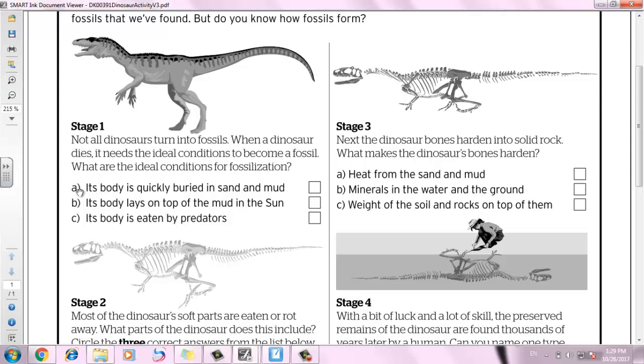It is going to be 1. A. Its body must be quickly buried in sand and mud, so it decays by microorganisms, worms and insects, and then the sand and mud press the body, and the water gets out of the bones, so mud and sand enter inside them and it turns into rock. So the answer is number 1. Its body is quickly buried in sand and mud.